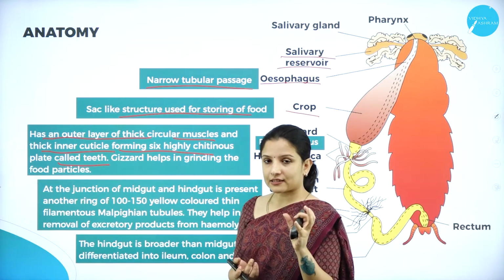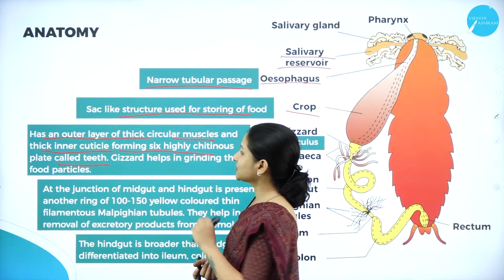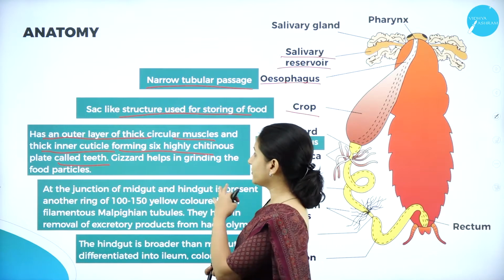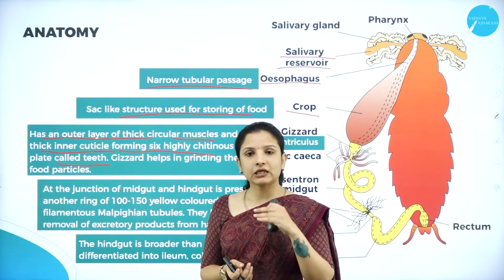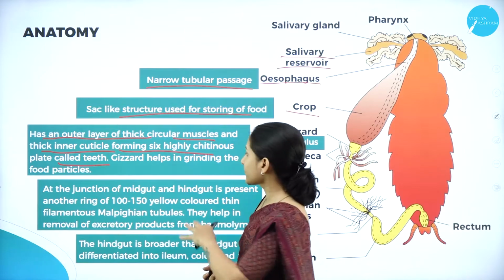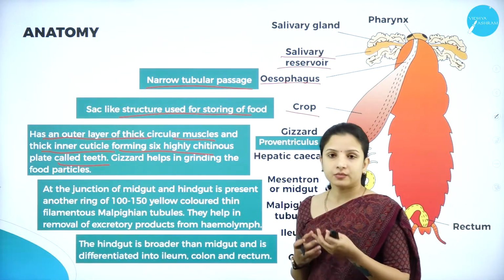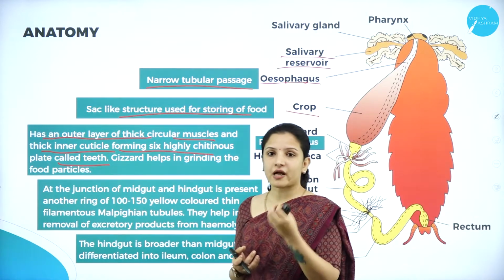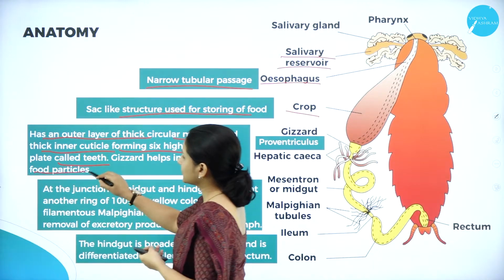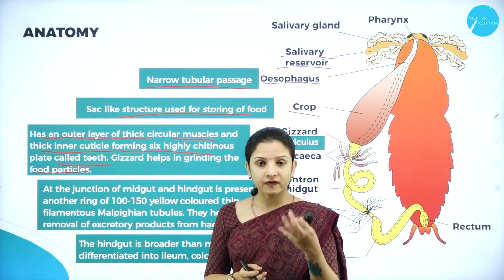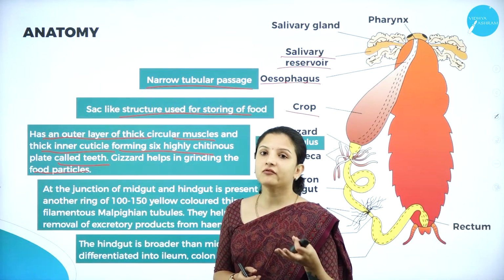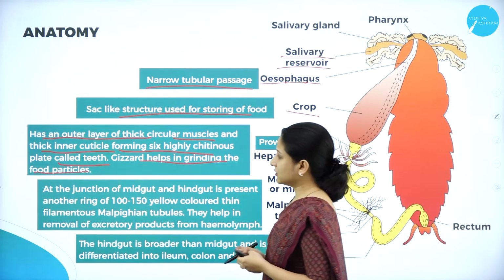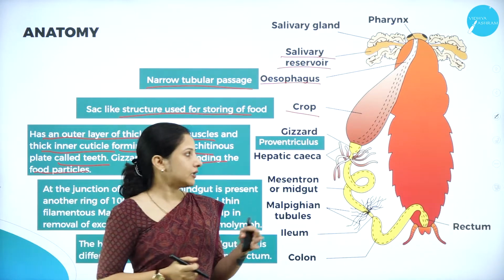In the gizzard, there are six highly chitinous plate-like structures, which are externally covered by thick circular muscles and internally covered by thick cuticle. They act like teeth, therefore helping in grinding the particles into even finer pieces. So the main function of the gizzard is to help in grinding the food particles.